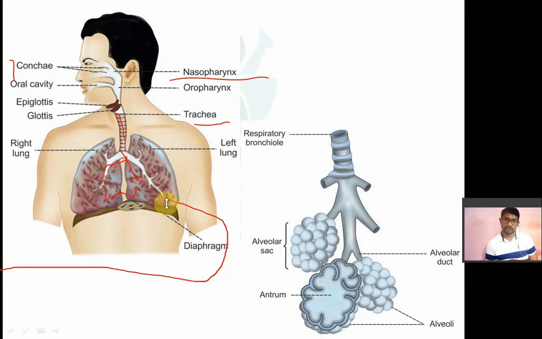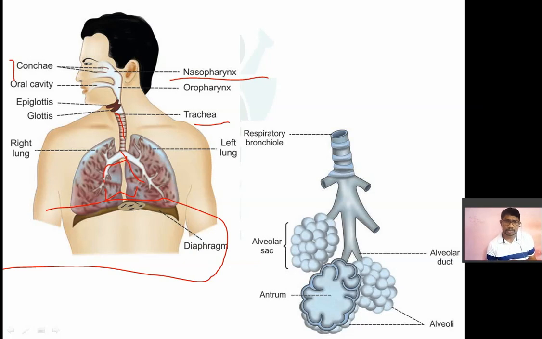intercostal muscles. Whatever muscles are there, these are known as the intercostal muscles, and they also help in respiration. So these are the organs of the respiratory system. First is the nose, then larynx, then pharynx, then trachea. Trachea is a single tube known as the windpipe. Then there are two bronchi, one for each lung. Then two lungs separately. Then the bronchi will be divided into different bronchioles, then alveoli. So these are the organs for respiration. The muscles for respiration are nothing but the intercostal muscles, including the diaphragm and other intercostal muscles.